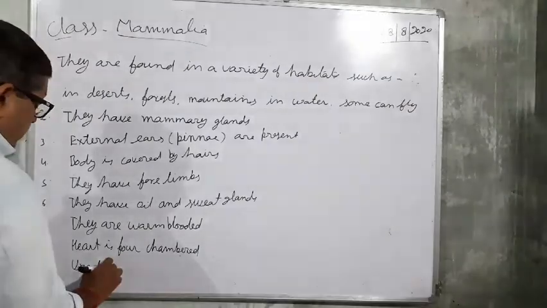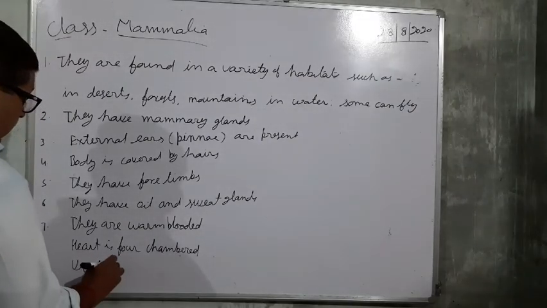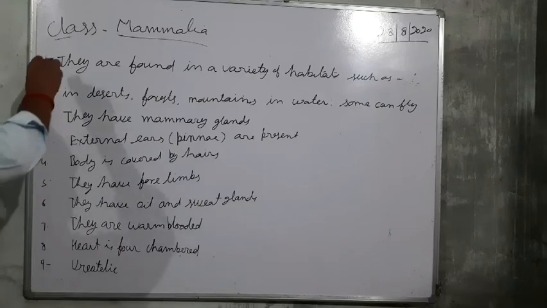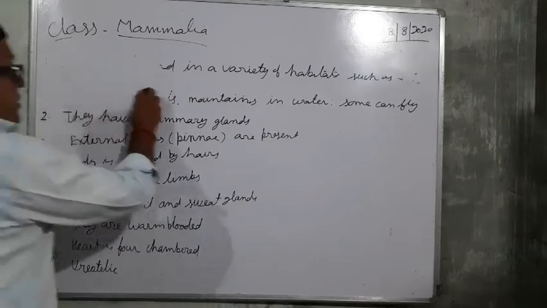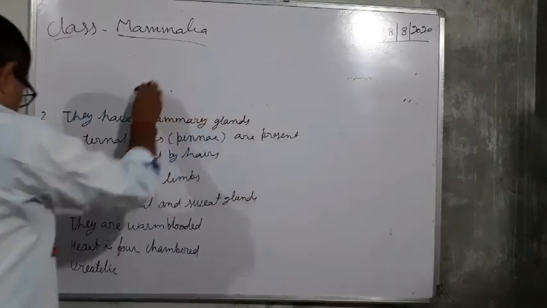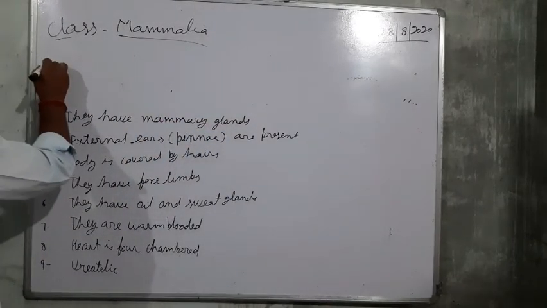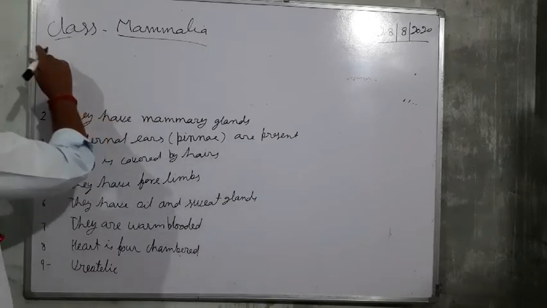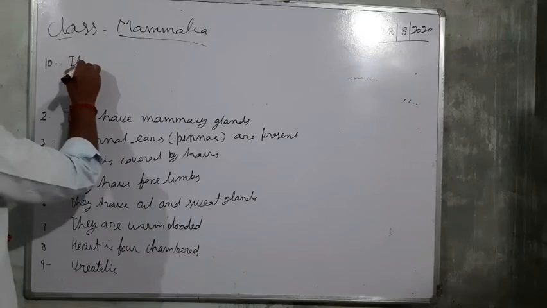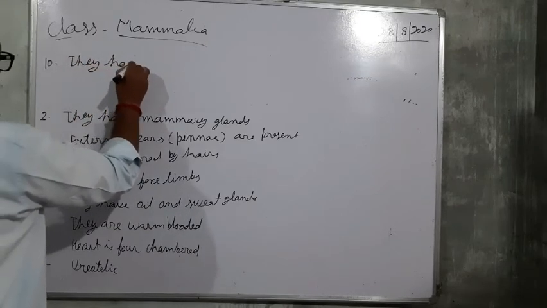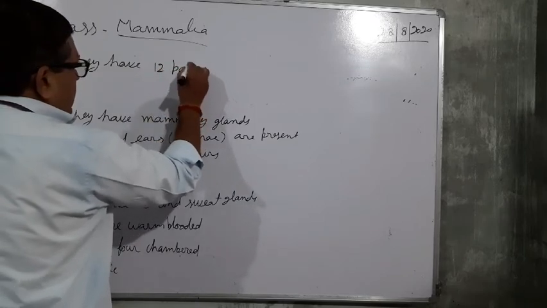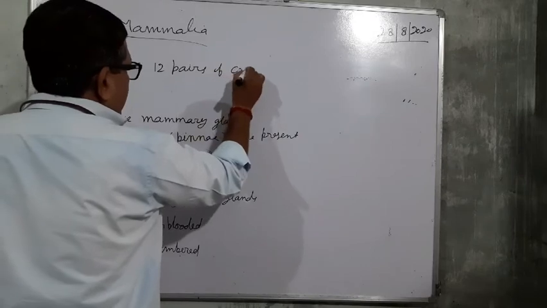They are ureotelic in nature, means they excrete urea as the nitrogenous waste. Next feature, they have 12 pairs of cranial nerves.